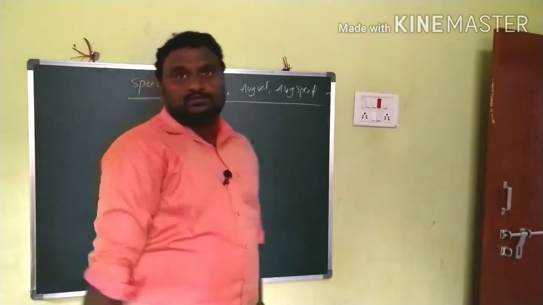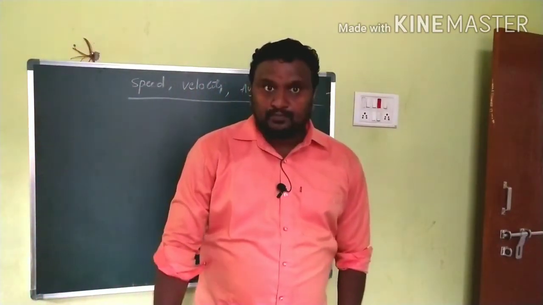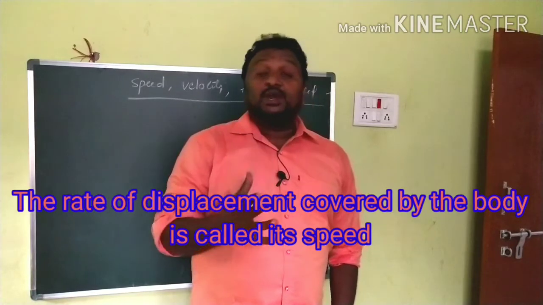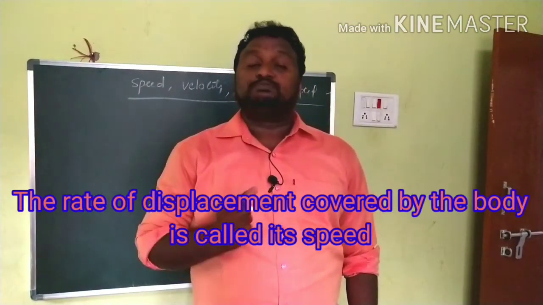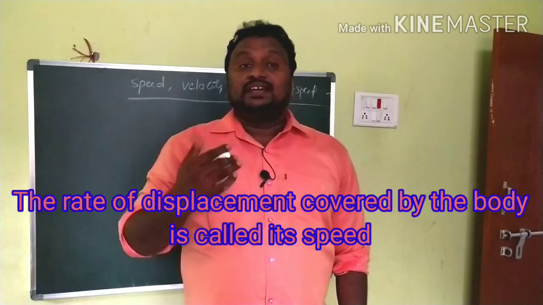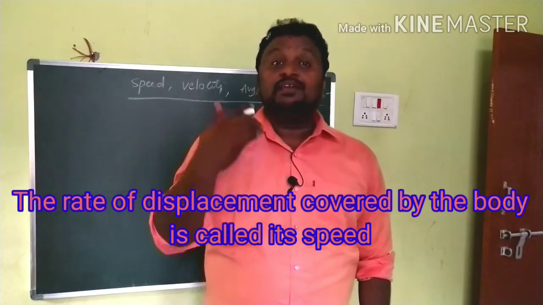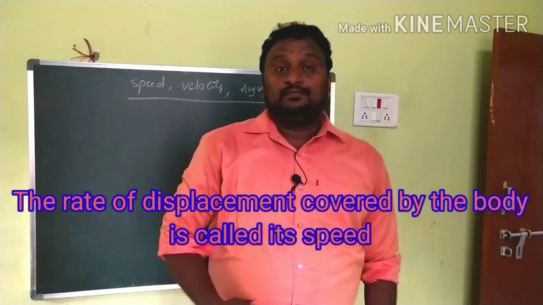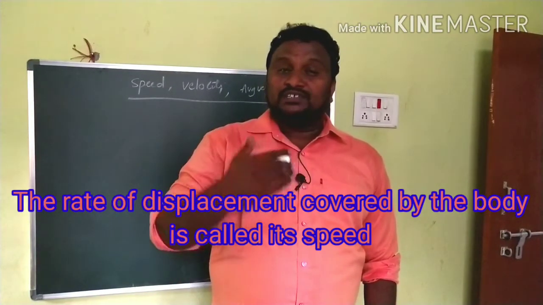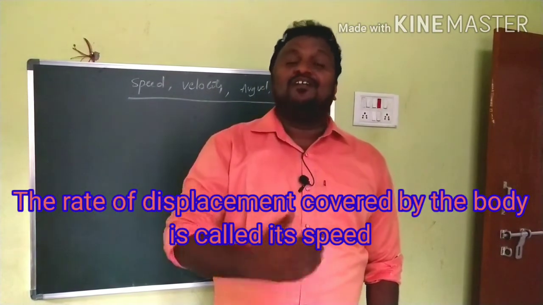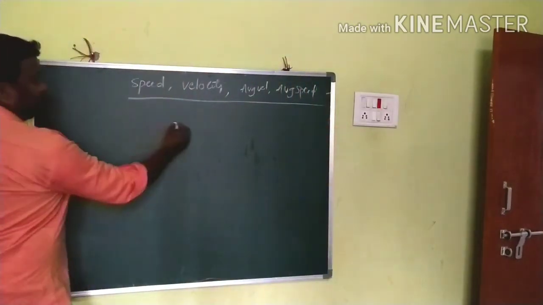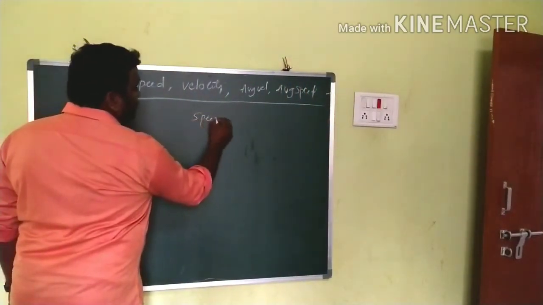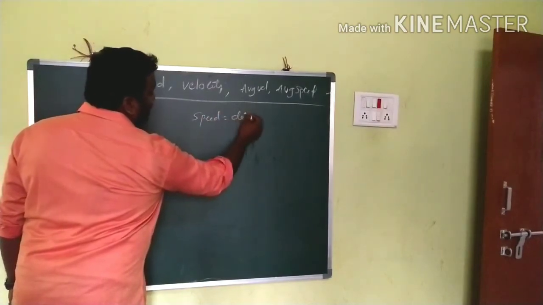So here now, what is speed? The rate of distance covered by the body is called speed. Simply we can write speed is equal to distance by time.